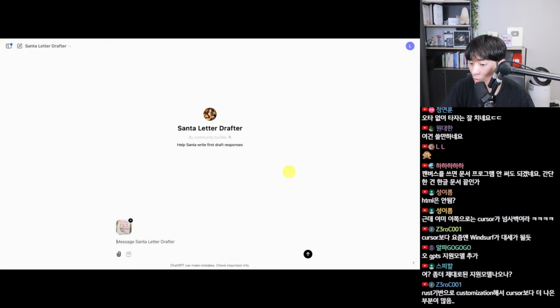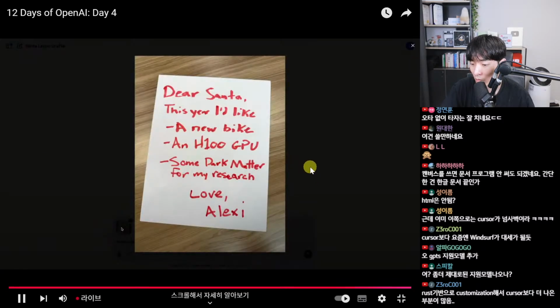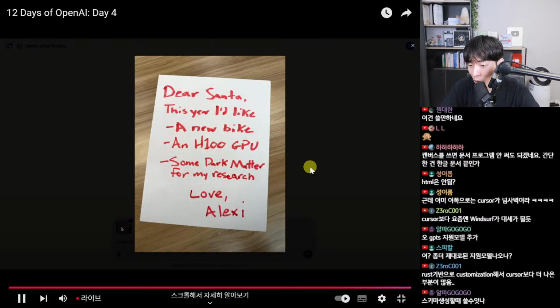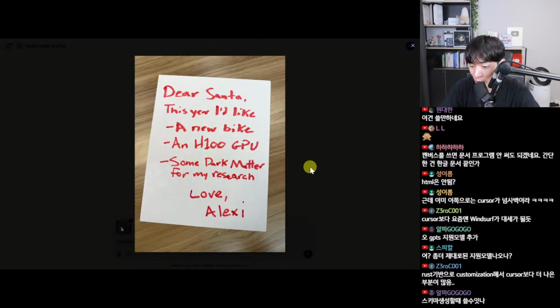OK, there we go. So we've got our picture into ChatGPT. Let's open it up real quick just to get a look. A bike, an H100 GPU, and some dark matter. That tracks. Looks like my letter.